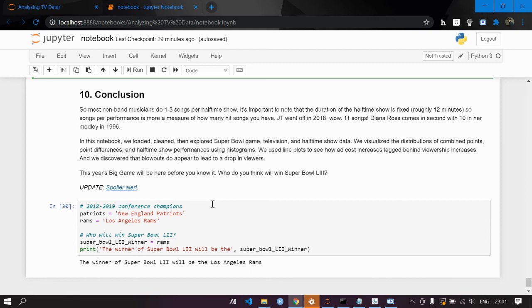In this notebook we loaded, cleaned and explored Super Bowl game, television and halftime show data. We visualized distributions of combined points, point differences and halftime show performance using histograms. We used line plots to see how ad cost increase lagged behind viewership increase, and we discovered that blowouts do appear to lead to a drop in viewers. This year's big game will be here before you know it.